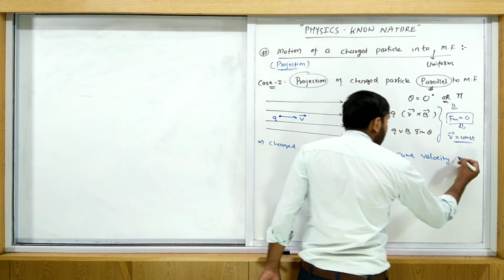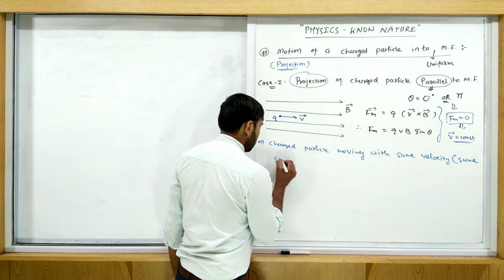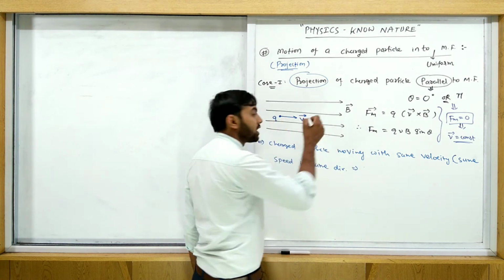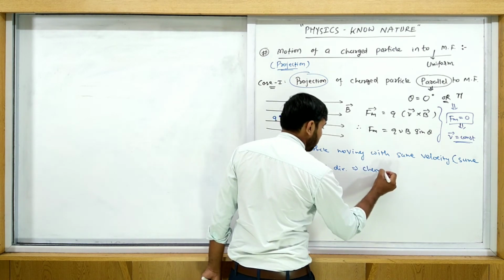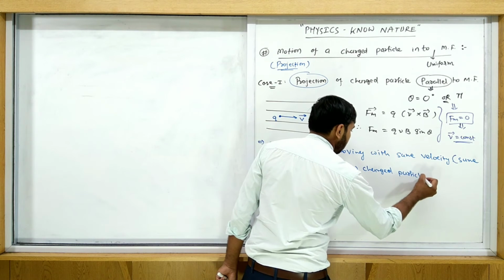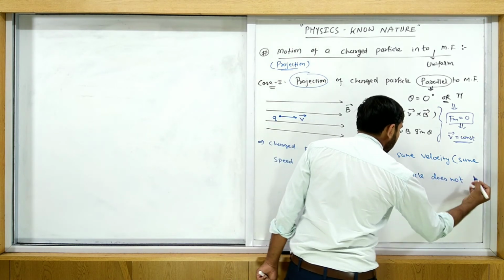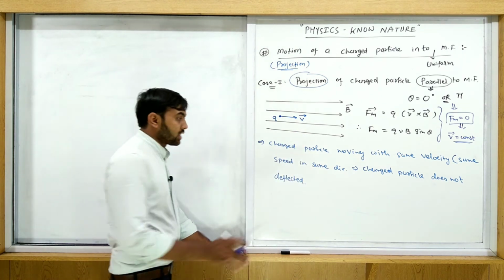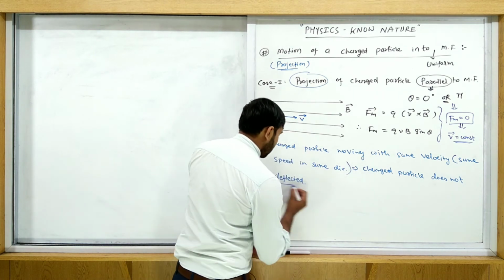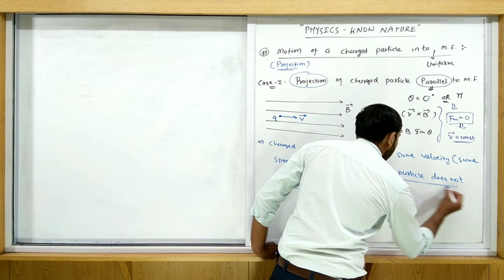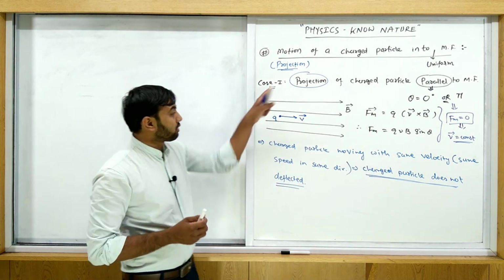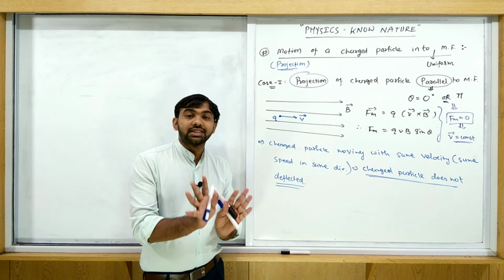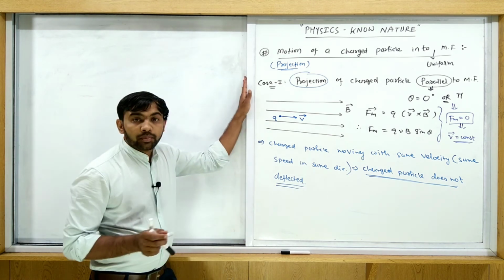The charged particle does not deflect. So this is our conclusion: when the charged particle is projected parallel or anti-parallel to the field, it does not deflect and no magnetic force is applied on it. This is the parallel case, a very simple case.